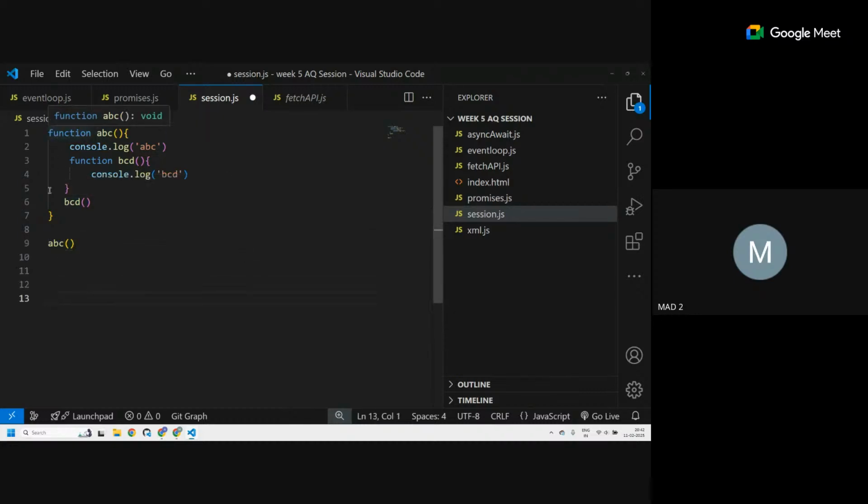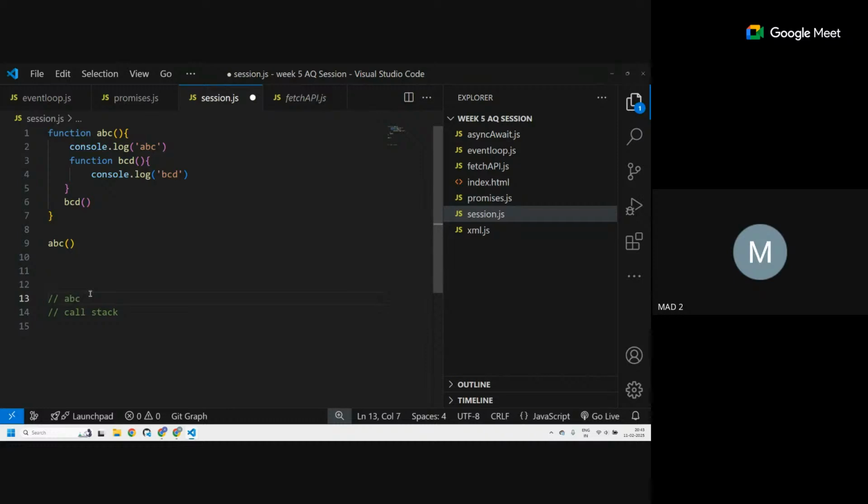Right now, from 1 to 7, the function has just been created. It has not been called yet. At line number 9 only, the function is being called. So we have something like a call stack. This is the manner in which JavaScript is invoking a function. First, ABC is being called, right? Let me write it like a stack itself. Okay, first ABC is being called.